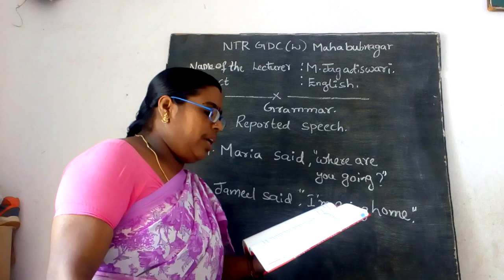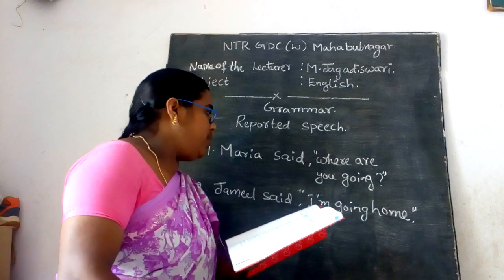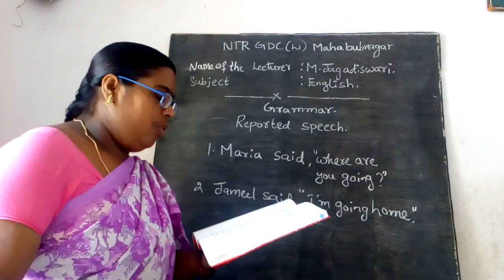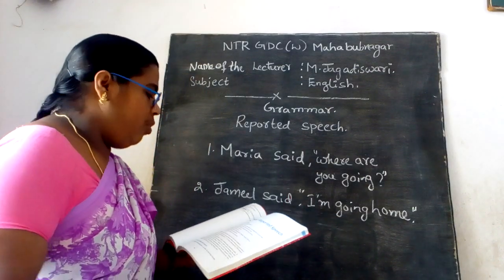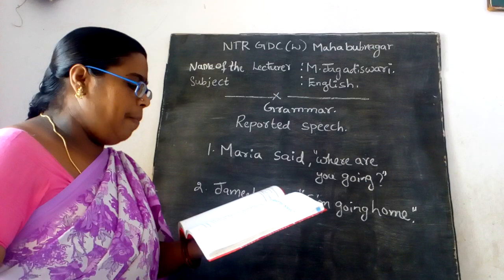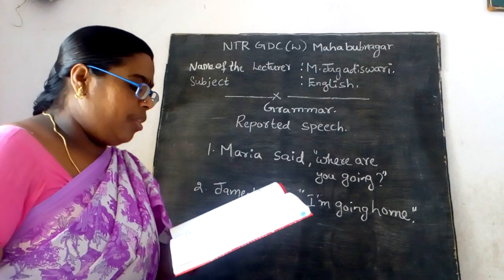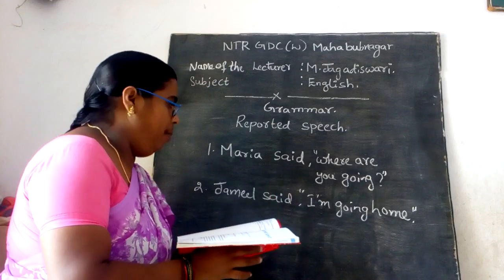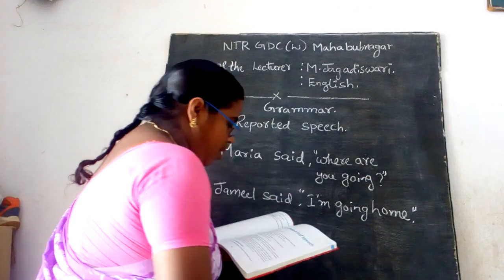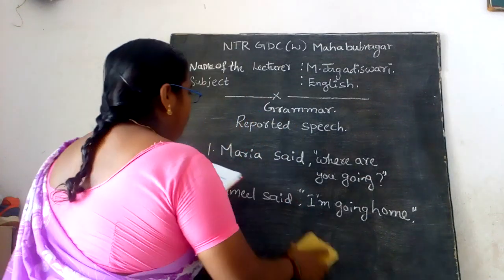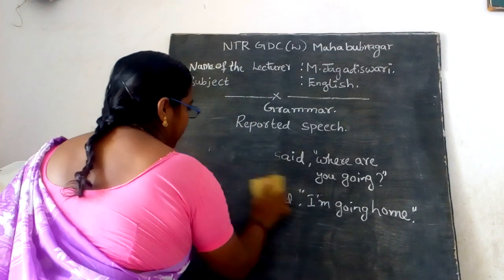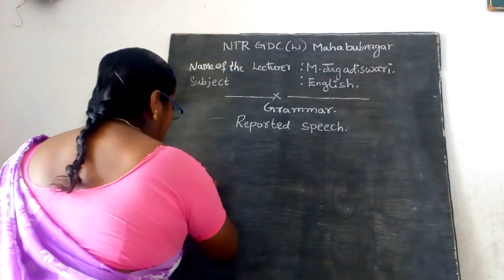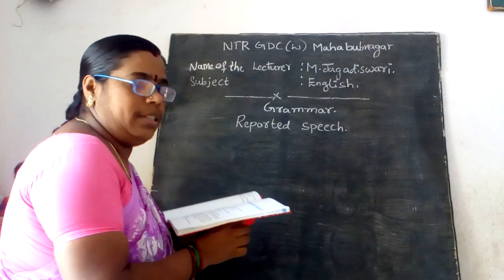Those are the direct speech words. You can have this analysis of the sentences there.